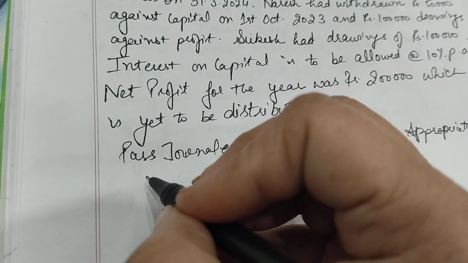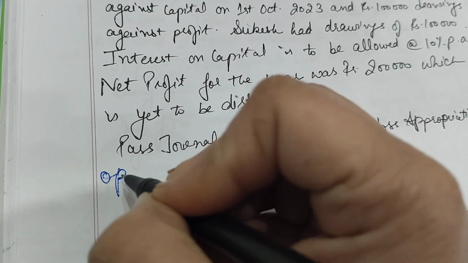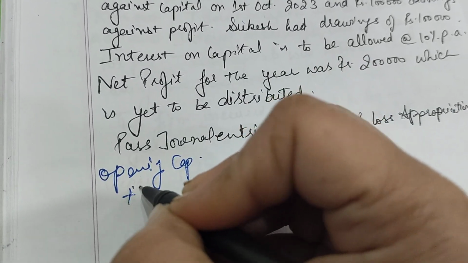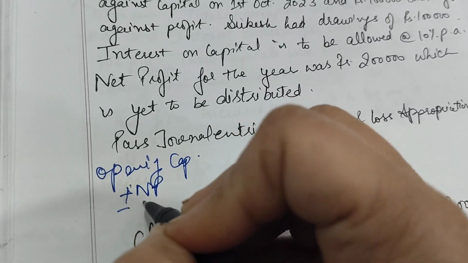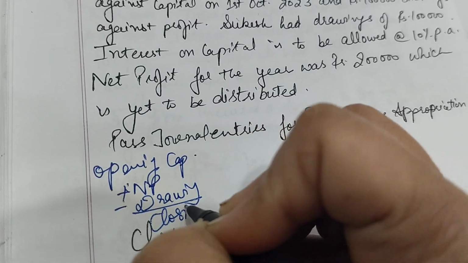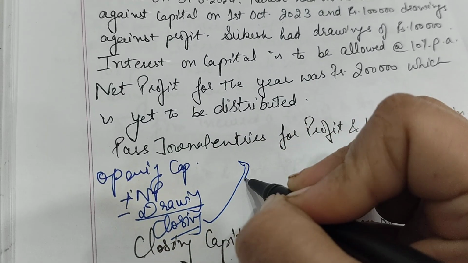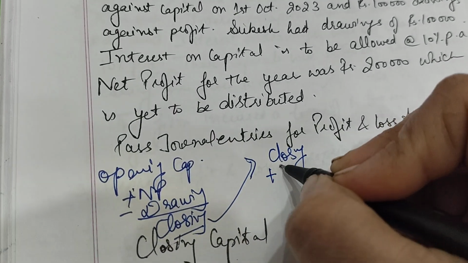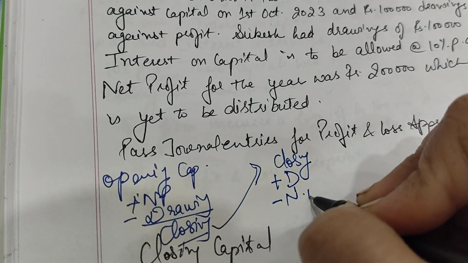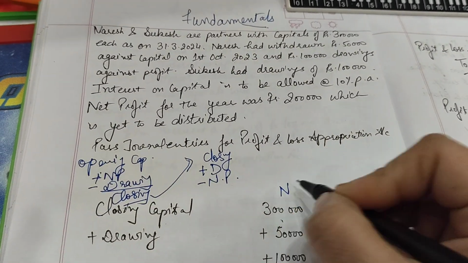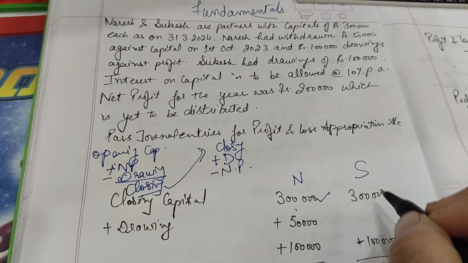When you have to find out the opening capital, what you have to follow from the trading and P&L account, you know very well that opening capital is added with the net profit earned during the year and deducted with the drawings to calculate your closing capital. So when we are given closing capital, we will follow the totally opposite method. From the closing capital, we will add drawings and we will deduct net profit. So in the question I was given the closing capital for Naresh and Sukesh. They were 3 lakh each.